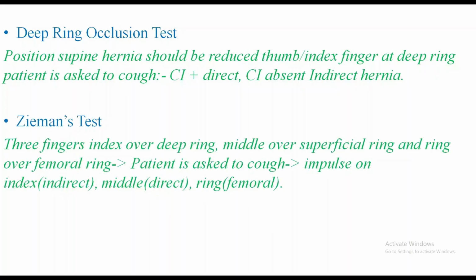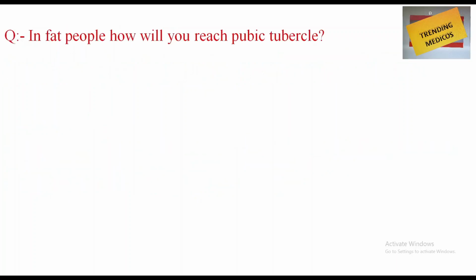Zieman test is done by three fingers: index finger over the deep ring, middle finger over the superficial ring, ring finger over the femoral ring. So the patient is asked to cough now. Impulse on index finger shows the indirect hernia, on middle finger shows the direct hernia, and ring finger shows the femoral hernia. Now some questions which are very important.